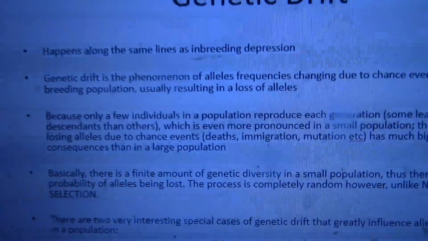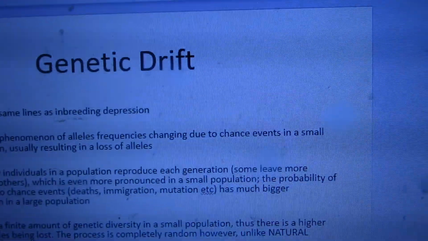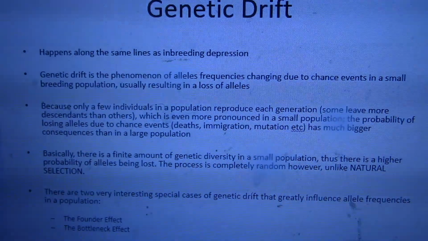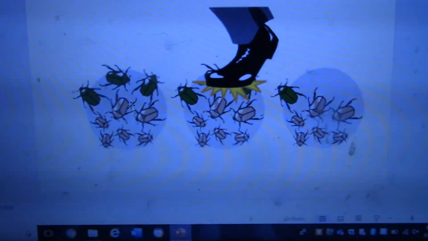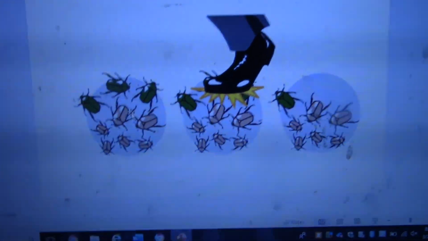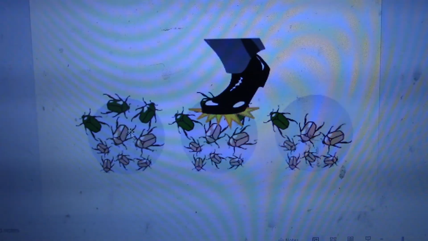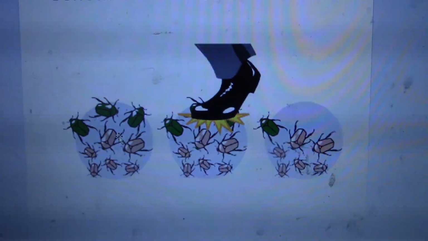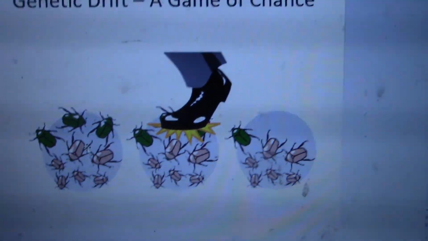Genetic drift is the phenomenon of allele frequencies changing due to chance events in a small breeding population, usually resulting in a loss of alleles. So here is genetic drift. Let's say this is the last surviving group of green and beige beetles. If we had 1 million of them, and the green ones are males, losing 2 males would not be a big deal. But if we have 9 left and we lose 2 males, that means there's 1 breeding male. That's a really big deal for a small population.